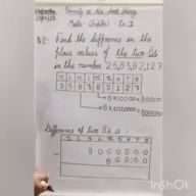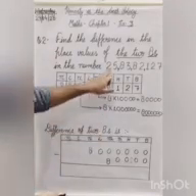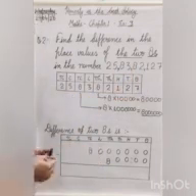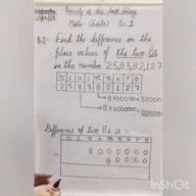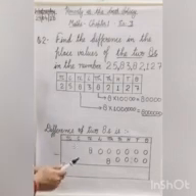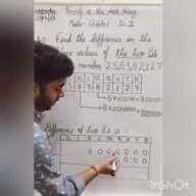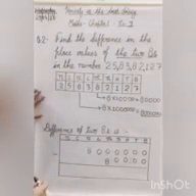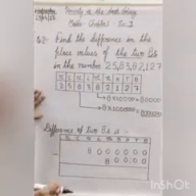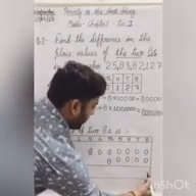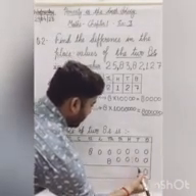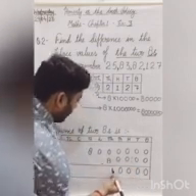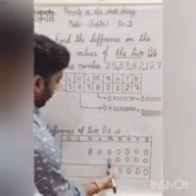Students, now we have to find the difference of the two 8s in the number. To find the difference, we have to subtract the smaller number from the greater number. So our greater number is 80 lakh and our smaller number is 80,000. Now let us start the subtraction. 0 minus 0 is 0. Here is 0, here 0, here is 0 and here is 8.